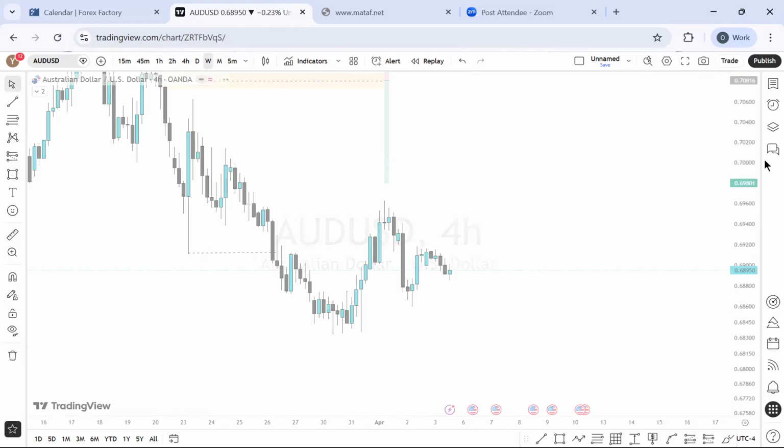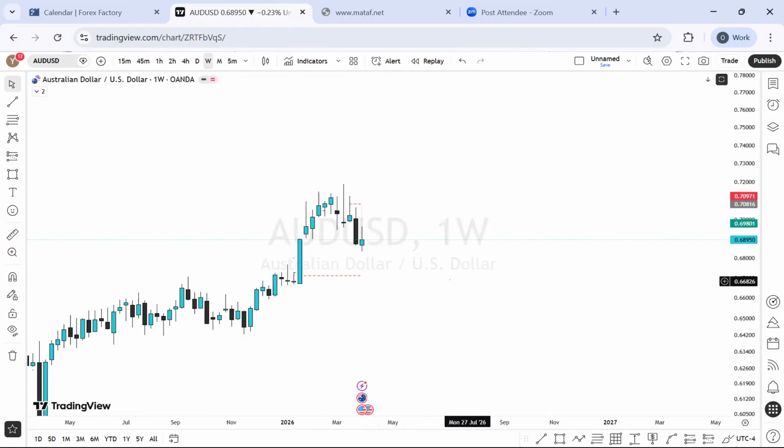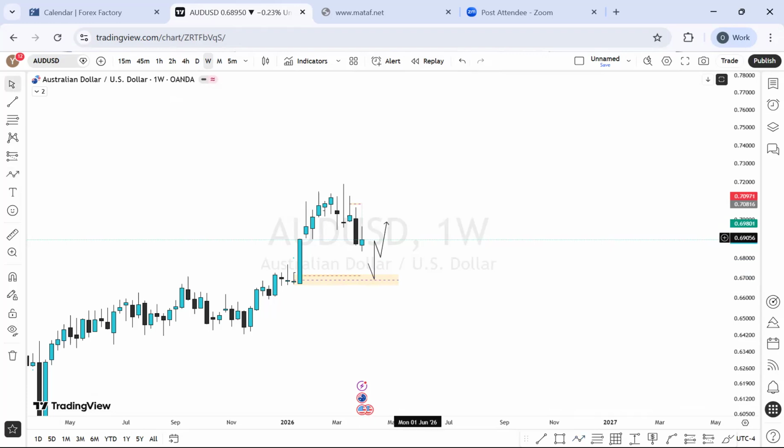On the weekly time frame for this one particularly, let's see what we have. I've targeted this level over time. This is the zone on the weekly time frame which I'm expecting the price to tap into before we have a buy. That means we'll be expecting the price to do something like this, right? And the price has not gotten there yet. We still have about how many pips to get there? About 220 something pips. So I'm taking it out. Again, yes, it's too wide for me.